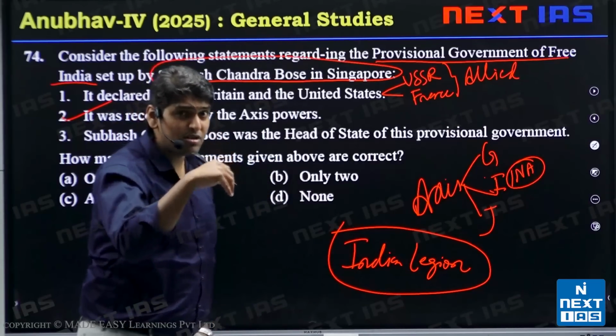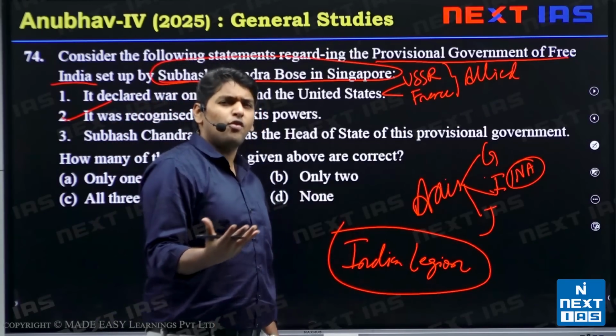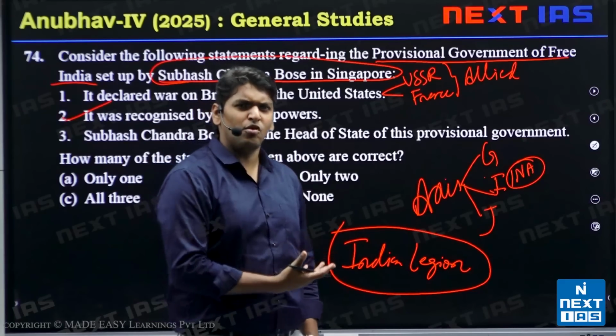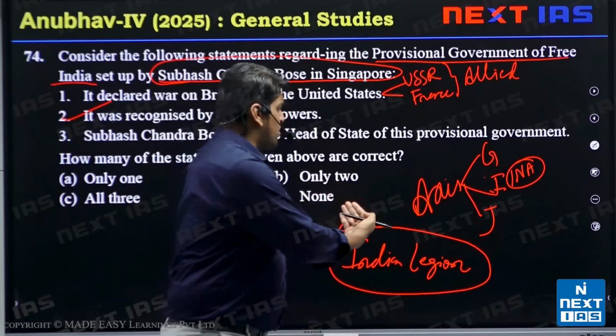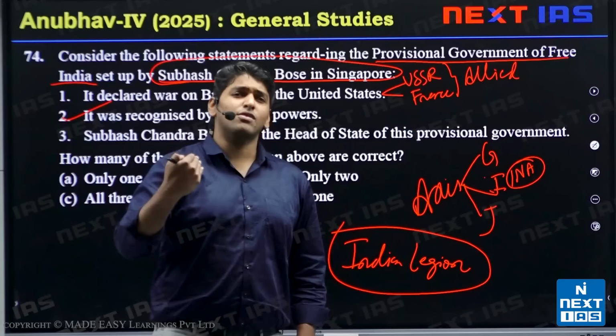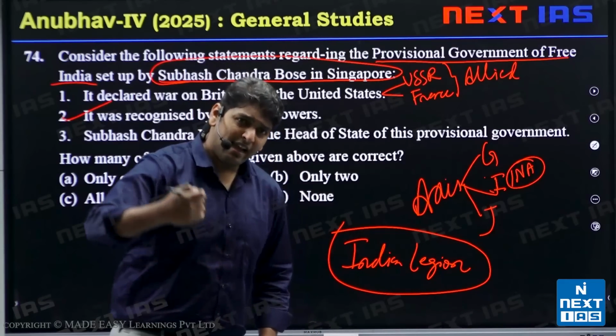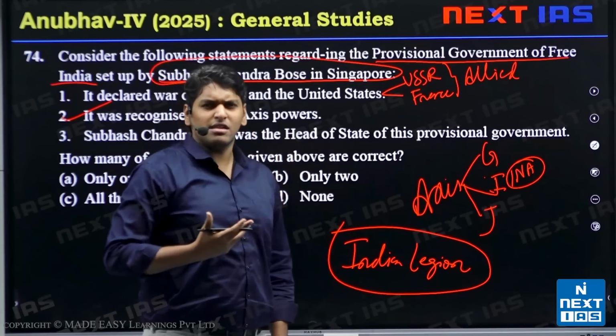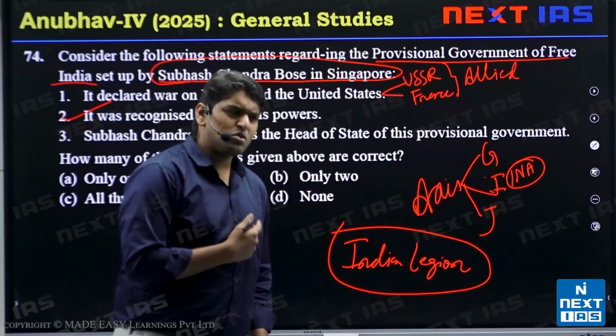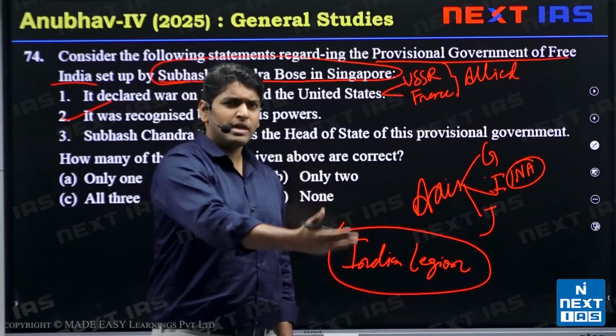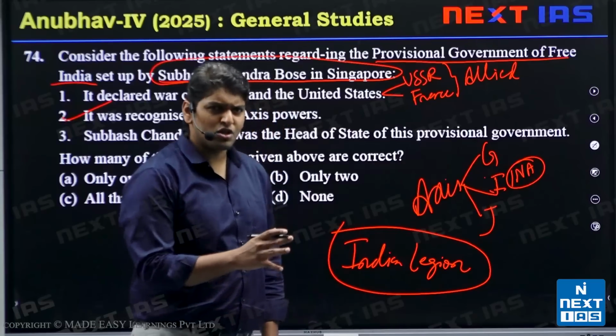With Raj Behari Bose. Raj Behari Bose had also already formed INA with Captain Mohan Singh. When Subhash Chandra Bose came, he was transferred the control of INA, and they started helping with the Japanese military, and also came with the 5th Regiment to India, Imphal. That's how the story goes.